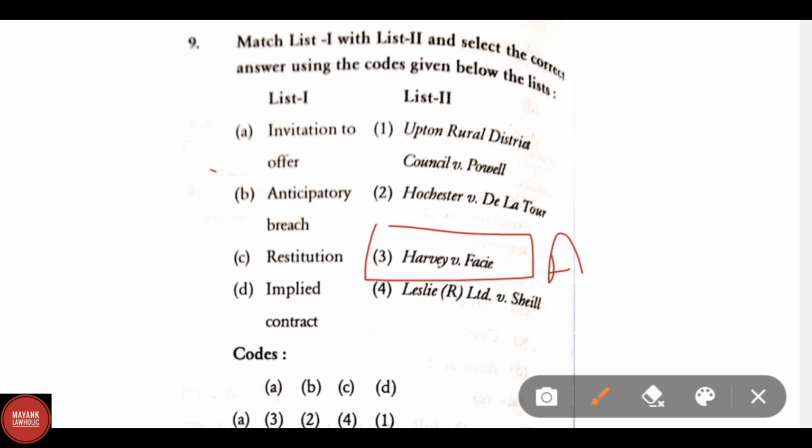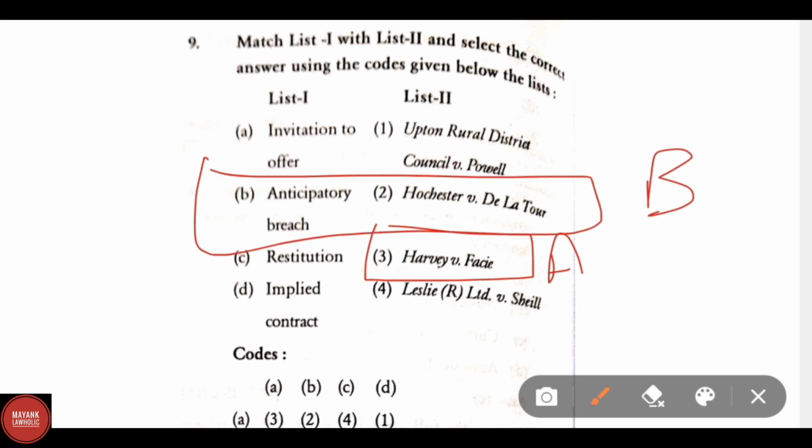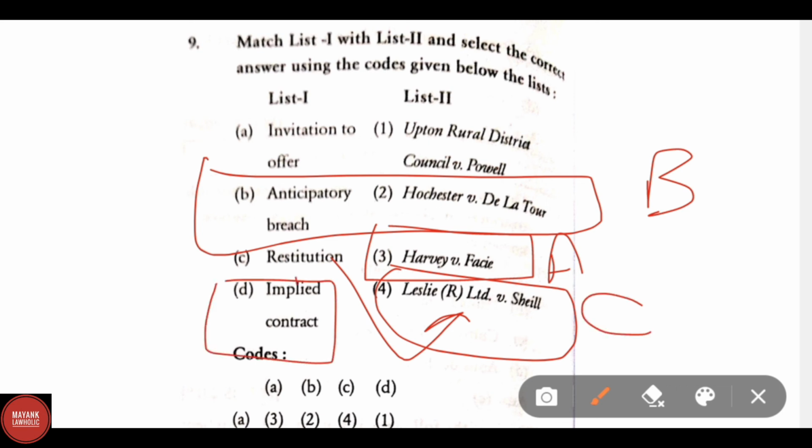Anticipatory breach, option B. The correct answer of anticipatory breach will be Hochster versus De la Tour. And for C, restitution, the correct answer for restitution is Leslie R Limited versus Shell. And for D, implied contract, the last and remaining option, Upton Rural District Council versus Powell. The correct match will be for implied contract.